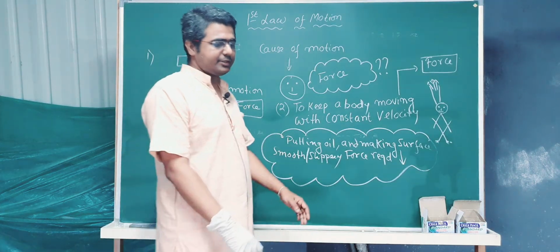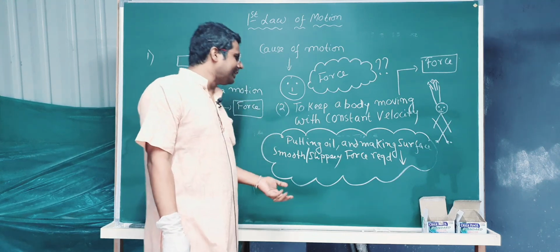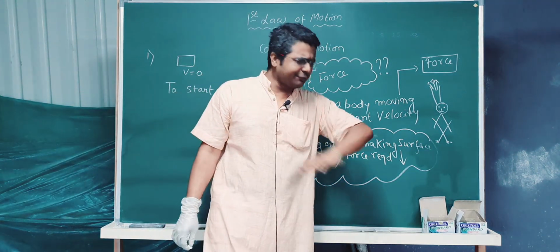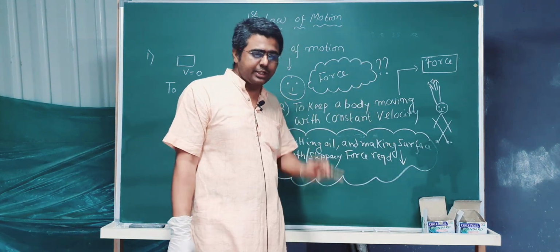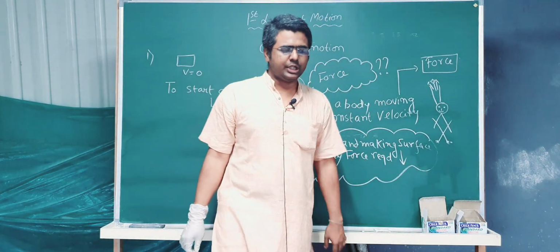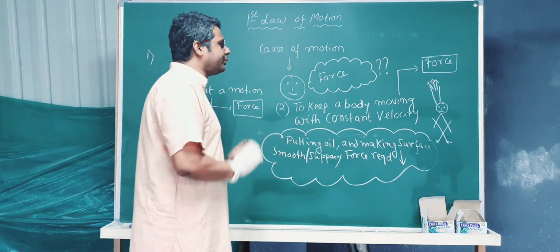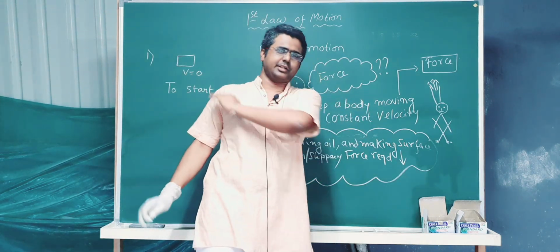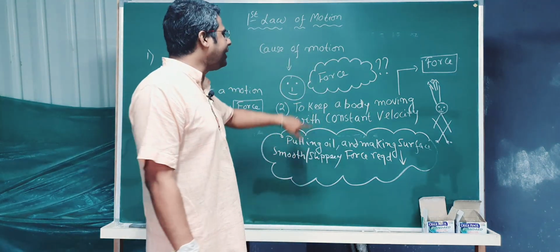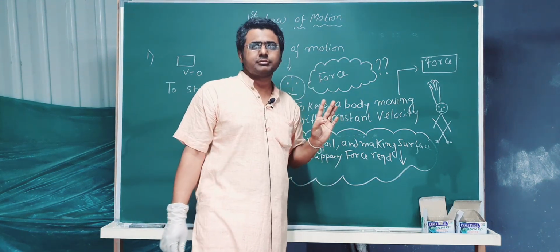Okay? So definitely if I continuously put oil and make the surface smooth and smoothest, the force is going to be reduced. So definitely what it is doing? It is reducing the force of friction. So if I neglect friction, there is no friction, then to keep a body moving with constant velocity I don't need any force, right?